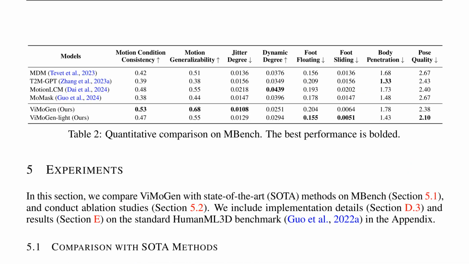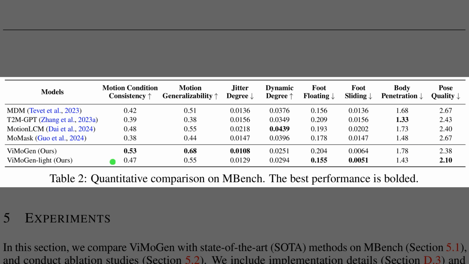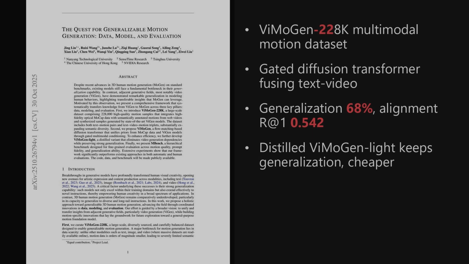Alright, Table 2 reports how the models stack up on MBench, which scores both semantic alignment and physical realism. Generalizability means the model handles unseen prompts, not just narrow test cases. ViMoGen leads on the semantic side, with generalizability at 68%. Motion condition consistency also rises, reaching 53%. ViMoGen Lite stays competitive on generalization and shows strong physical metrics, since lower jitter and less foot sliding indicate more stable, plausible motion. So two takeaways stand out.